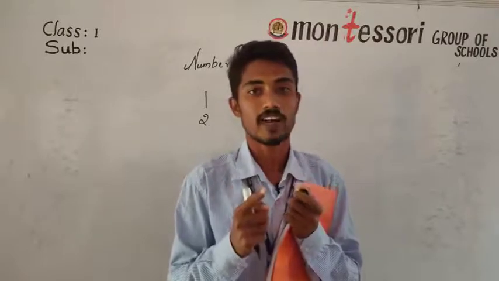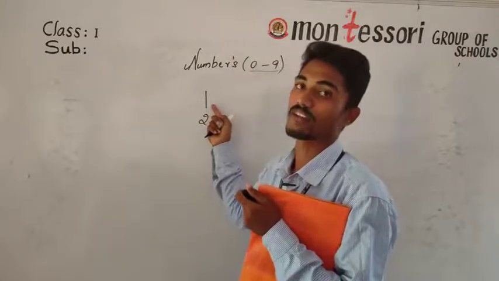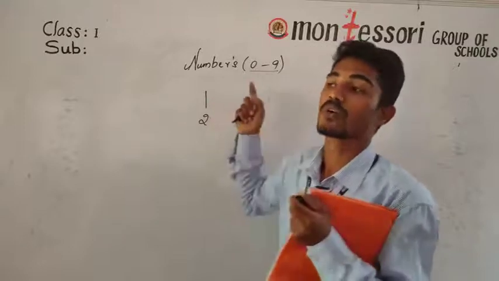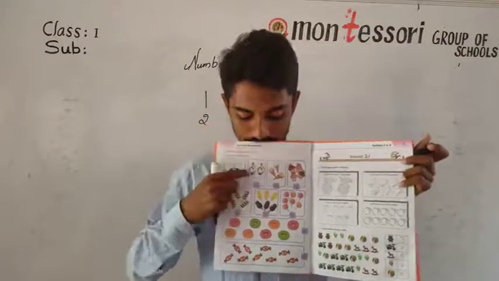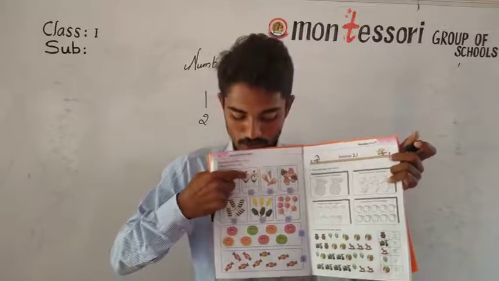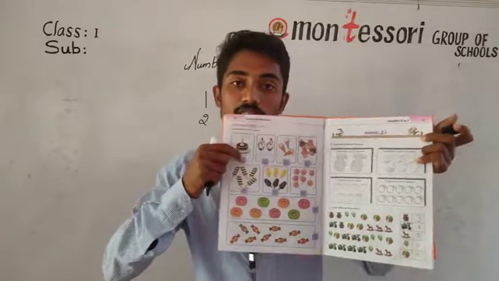The counting will start from 1. After 1, we have to go to 2. So 1, 2. Count them.